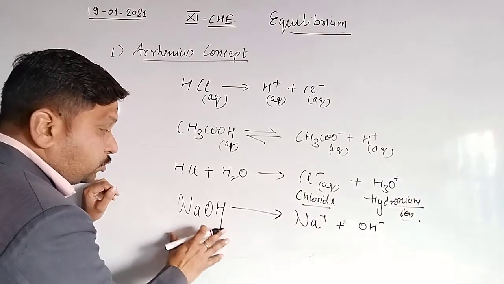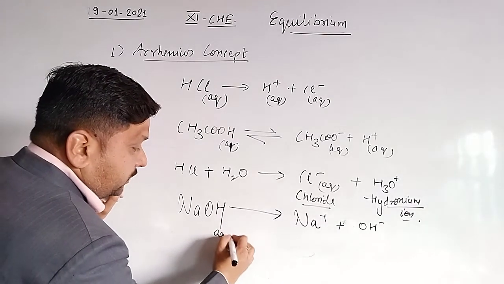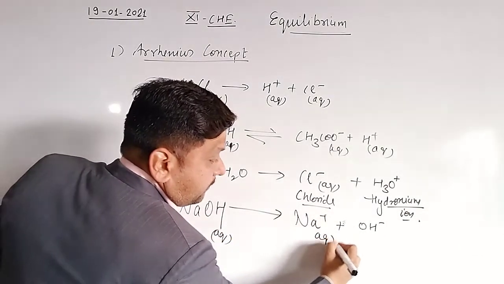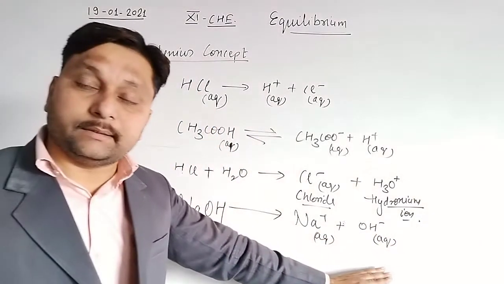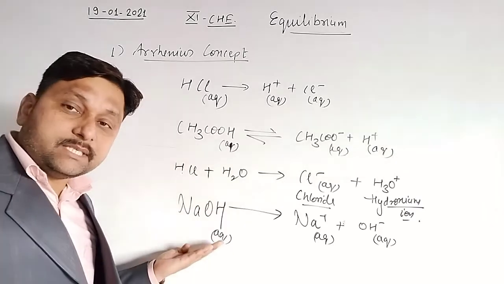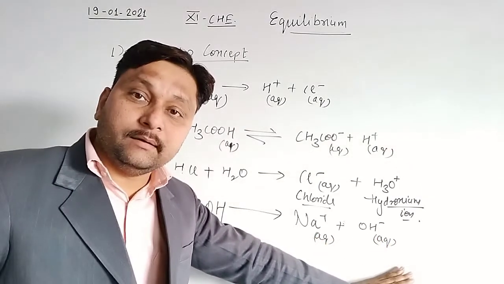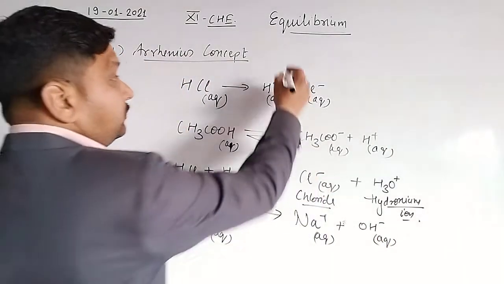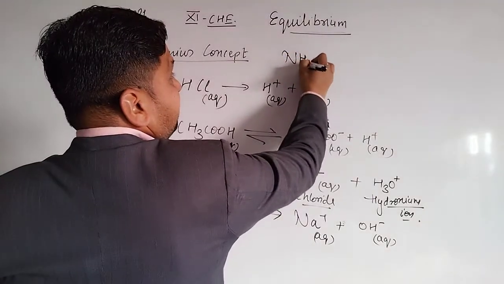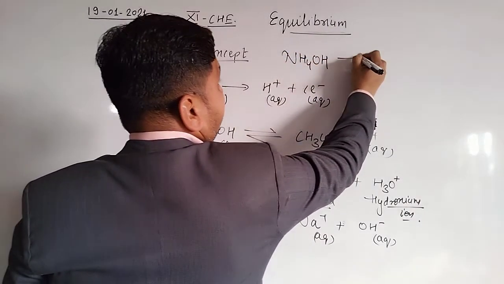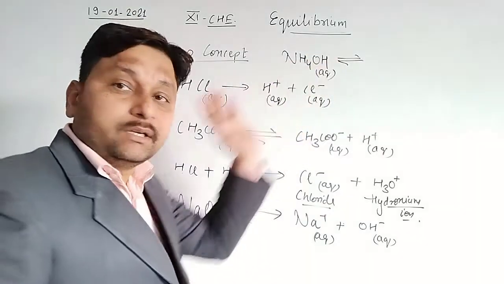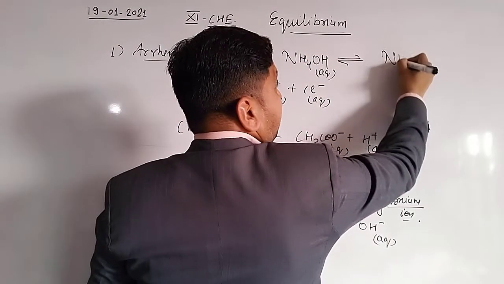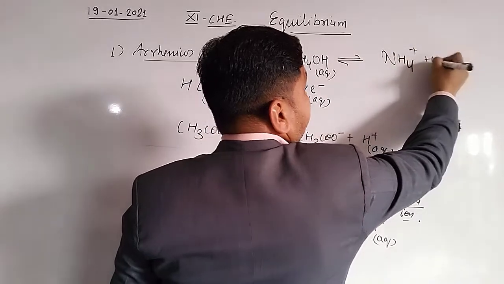In this case, sodium hydroxide, when dissolved in water, furnishes hydroxide ion in water. So this is a base because it has the tendency to furnish OH ion. Clear? If we talk about NH4OH, that is ammonium hydroxide, when ammonium hydroxide is dissolved in water, it has the tendency to furnish ammonium ion and hydroxide ion.